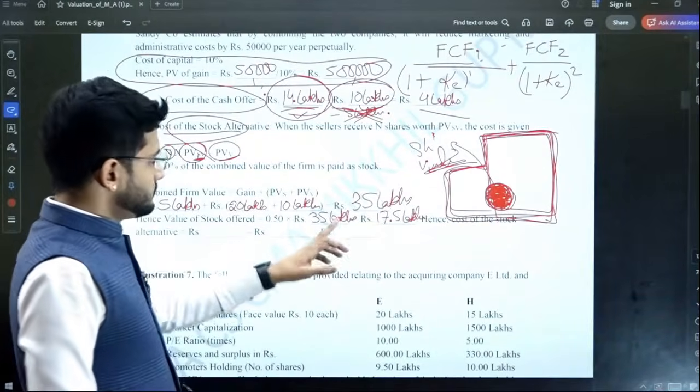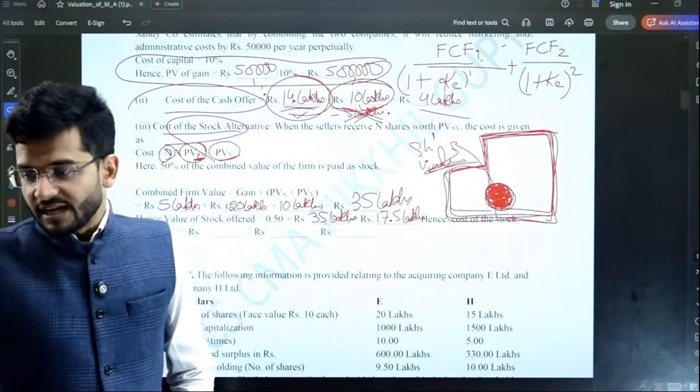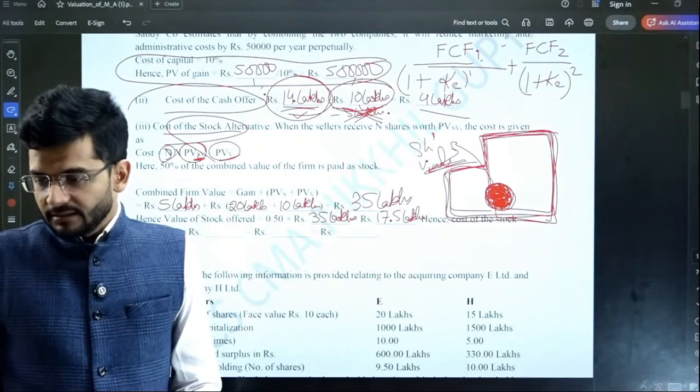50% will be the sacrifice. 17.5 lakh rupees will be the sacrifice which will be done.